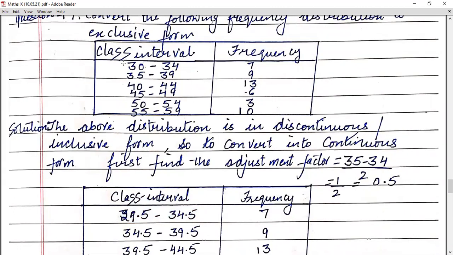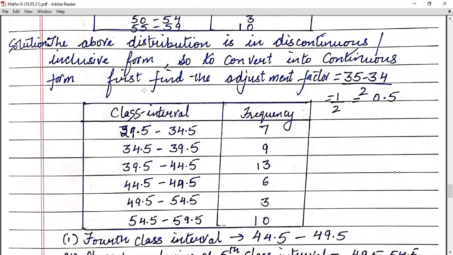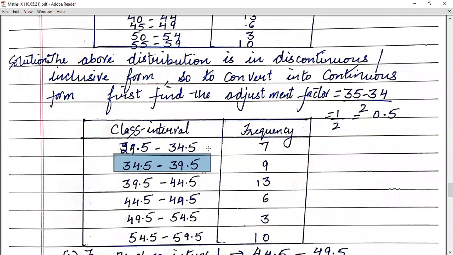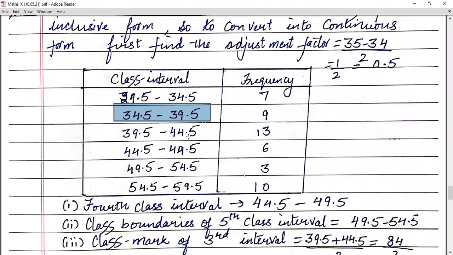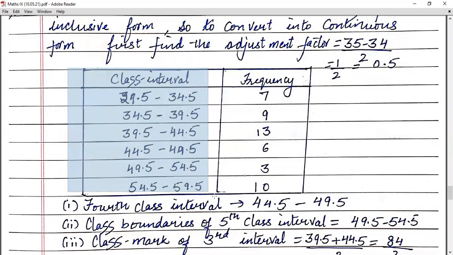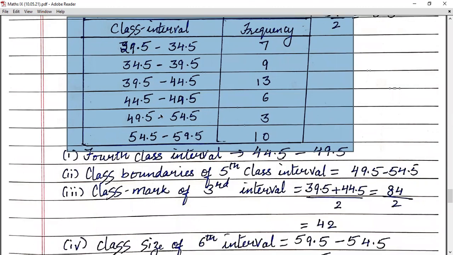Now children, tell me 35 to 39. Now can you tell me what will be the lower limit now? Because you have to subtract. So it will be 34.5 and your upper limit will be 39.5 because you have to add. So similarly, you can do all the class intervals and you will get your discontinuous form into continuous. You can see that it is 29.5 to 34.5. Then it is 34.5 to 39.5. Okay, now it is in the continuous form.